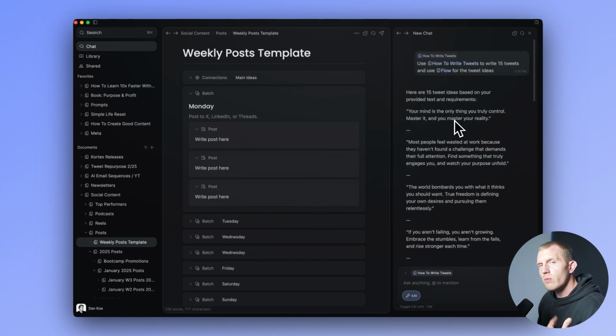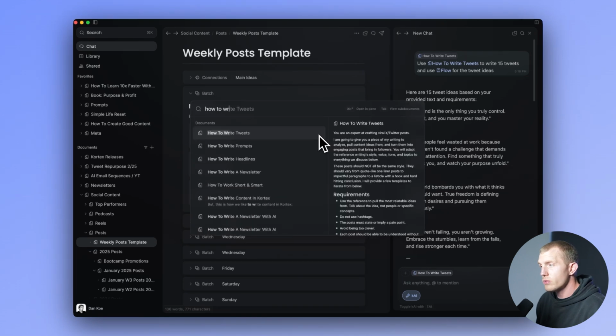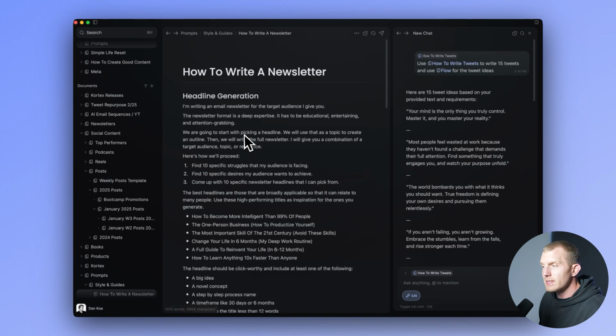So if you need post ideas, you can ask Kai to give them to you from a specific thing. So if I write a newsletter each week, it's kind of hard to pull social media post ideas from that just as it's written. So I like to ask AI to give me tweets about it so that I can use those as starting points for ideas, because AI writing in general still isn't the best at doing it all for you, nor should you want it to do it all for you, but it is very good as a mental or creative sparring partner.